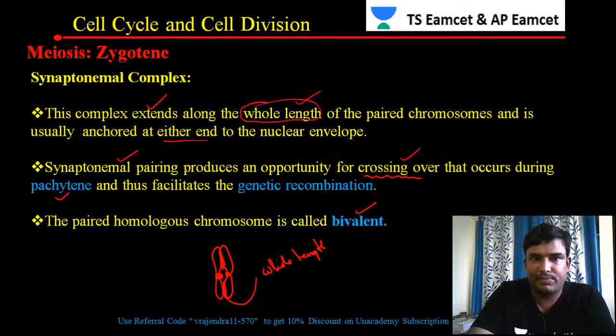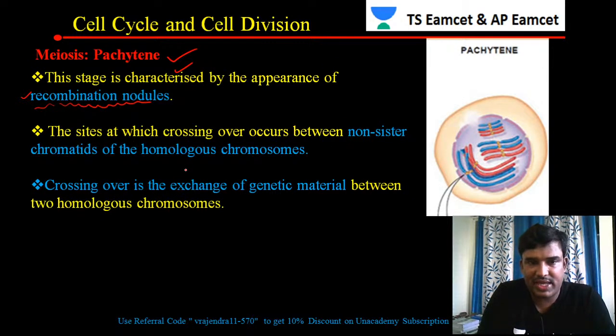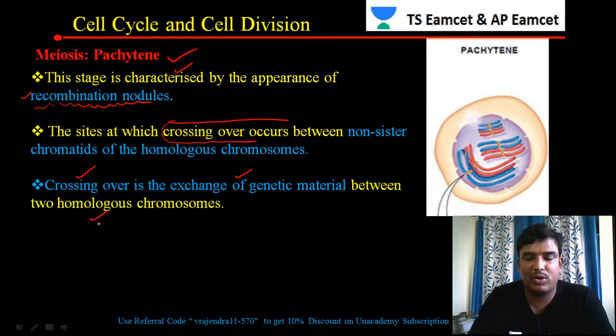These are the sites where crossing over occurs between the non-sister chromatids. What is crossing over? It is the exchange of genetic material between the two homologous chromosomes.